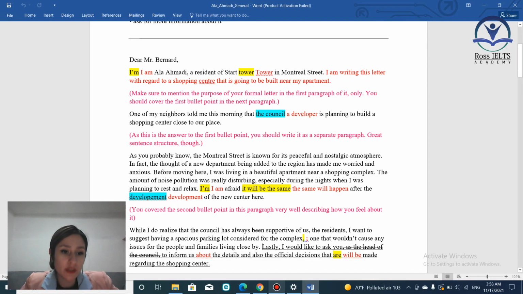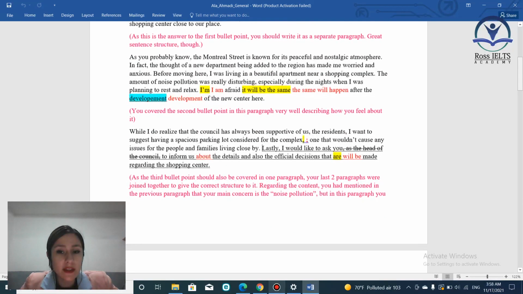And the last paragraph should be about the last bullet point, right? But yours was in 2 separate paragraphs, and that is wrong. So this is all about your coherence and cohesion, and also the coherence problem here, these 2 ideas, right? The coherence problem you had.